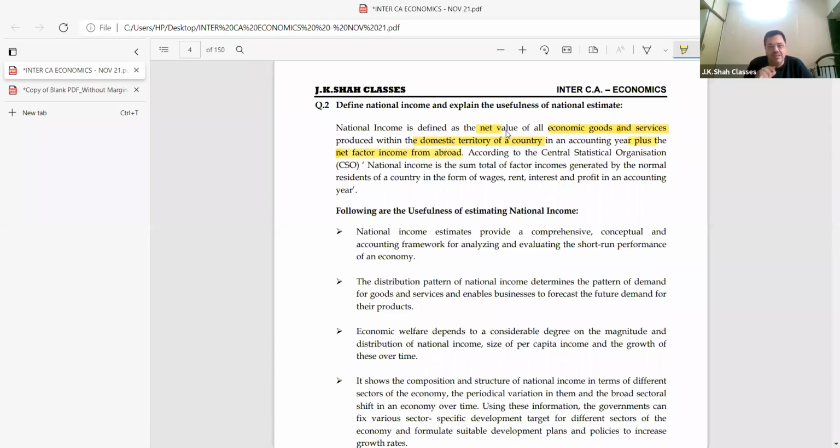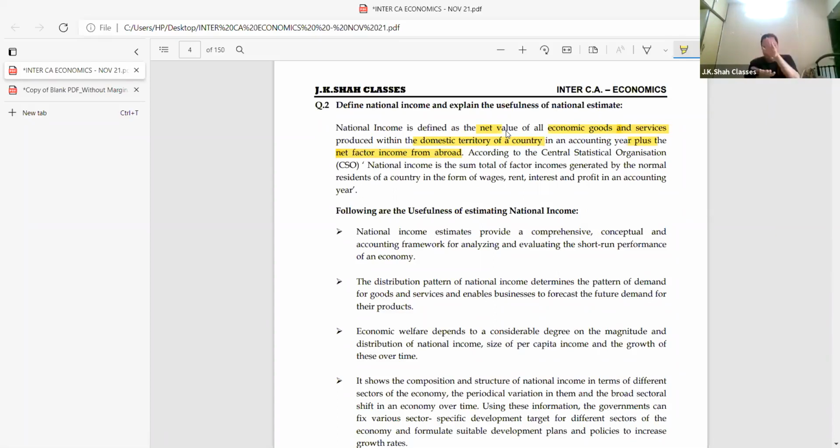Net factor income from abroad means receipts minus payments. Mind you, very simple it is. My brother, my sister, my uncle, my auntie who's working abroad, that person earns income and sends a part of their income to our country. So that is factor income from abroad.